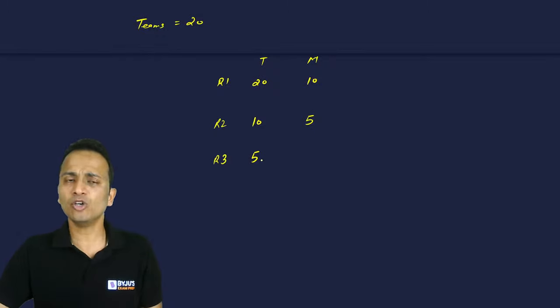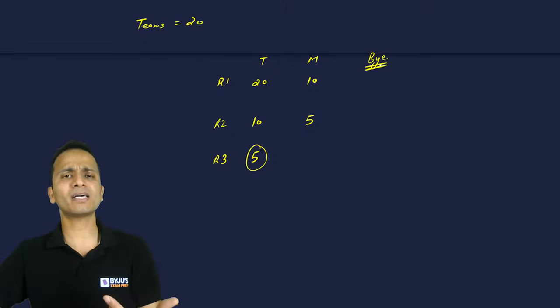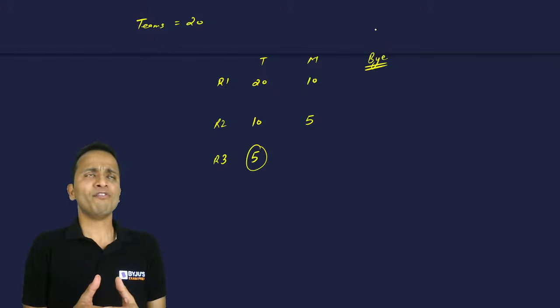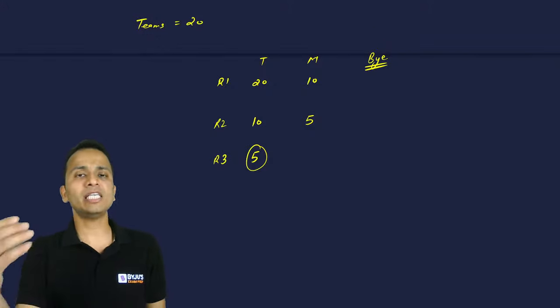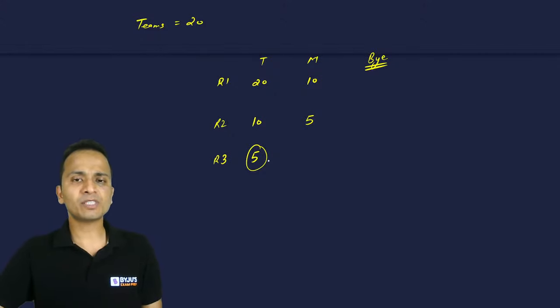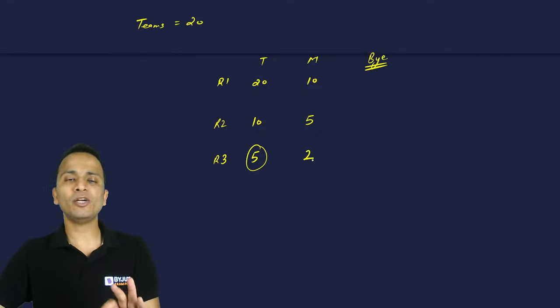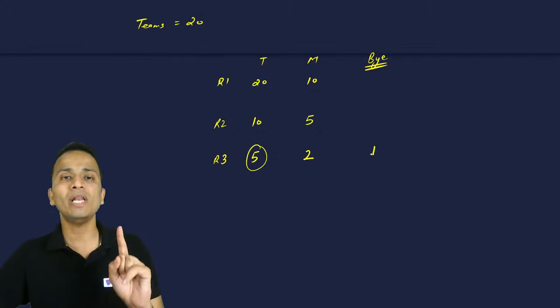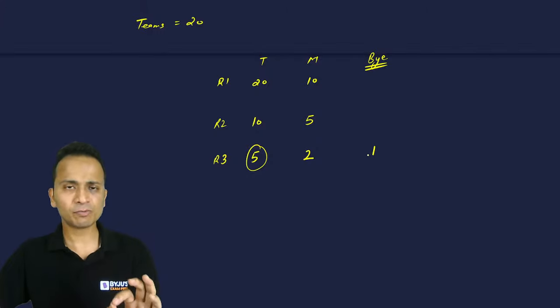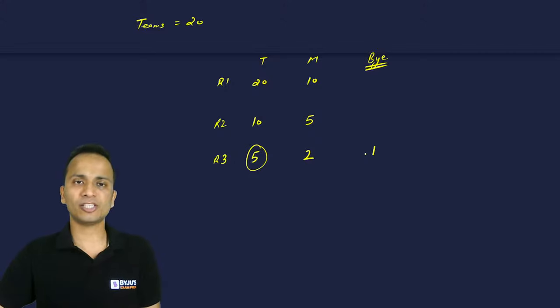Now, in such a scenario, when the number of teams in any round is an odd number, there is a concept which is called a bye. What does bye mean? Without playing a match, a team will proceed from one round to the next round. So total 5 teams are there. Among these 5 teams, 4 teams will play 2 matches and 1 team will get a bye. I'll again explain, bye means without playing a match, a team will go to the next round.